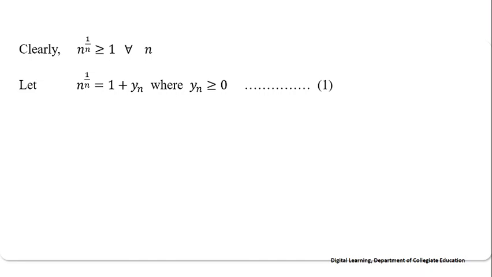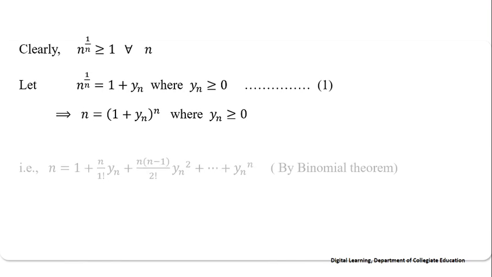Let n power 1 by n equal 1 plus yn, where yn is more than or equal to 0. We will call this equation 1. Now, raising to the power of n on both sides, that implies n equals (1 plus yn) whole power n, where yn is more than or equal to 0.